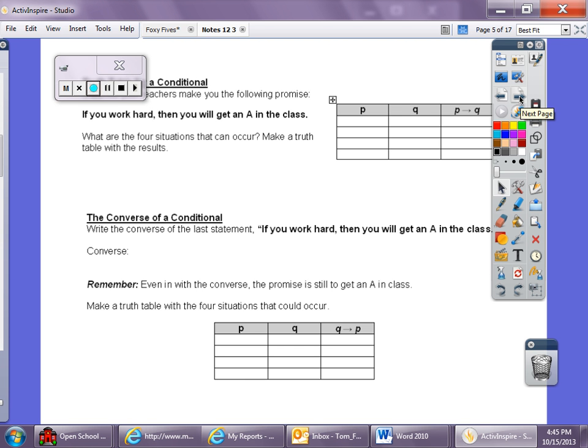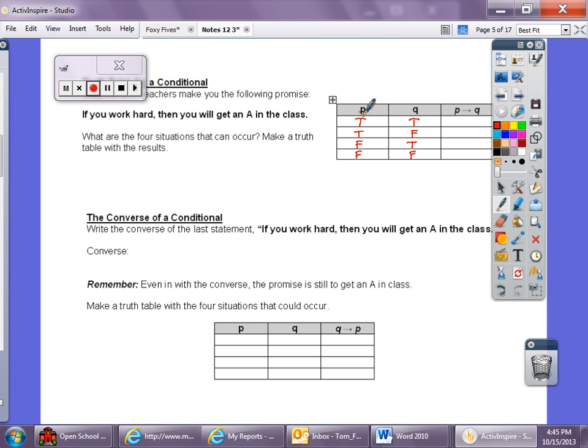Now, our truth table for a conditional. So if we look at this one, if you work hard, then you'll get an A in class. Well, we can make a truth table for this. Alright, so the four situations. P is true, true, false, false. Q is going to be true, false, true, false.